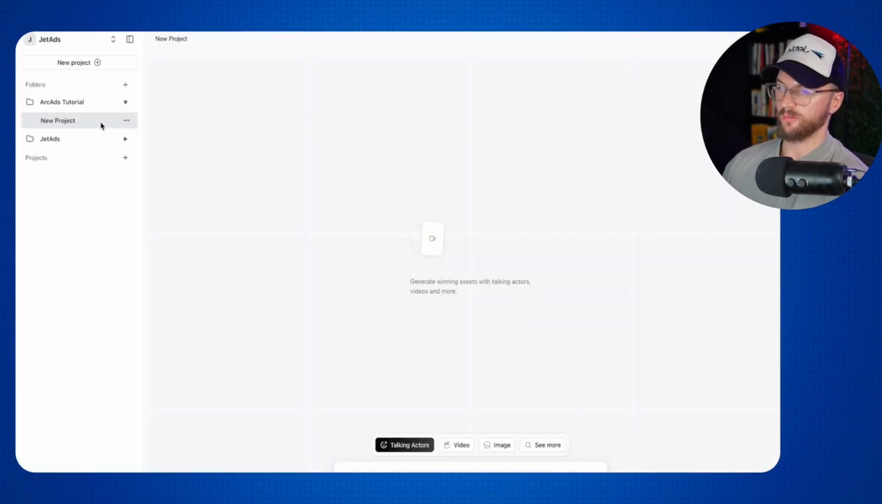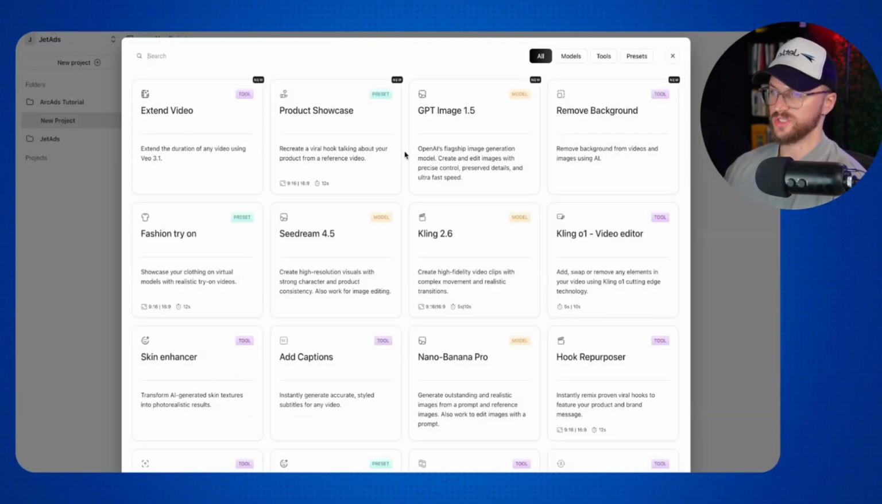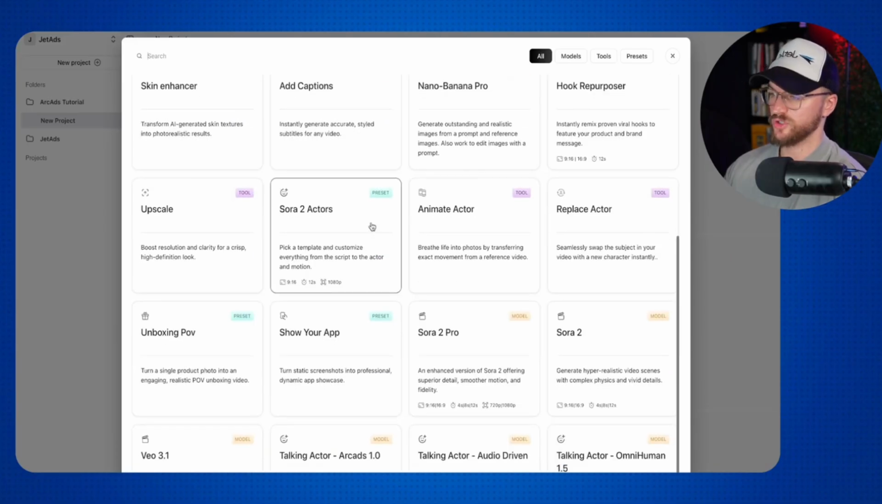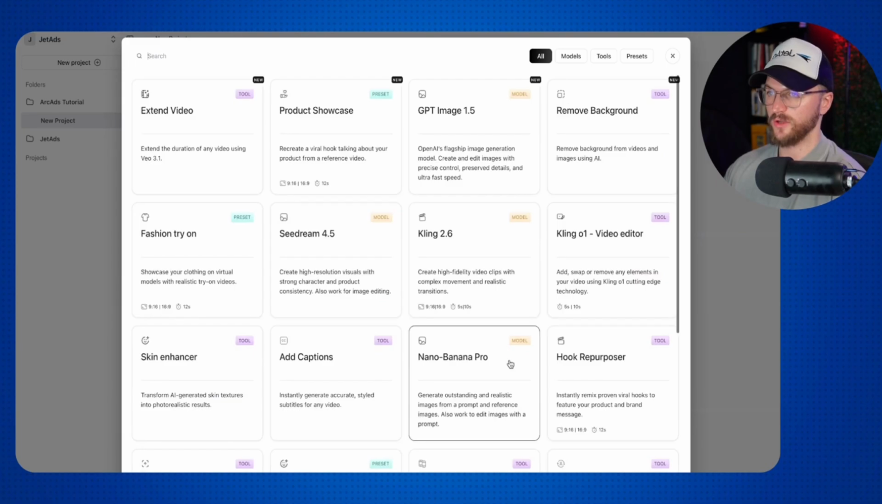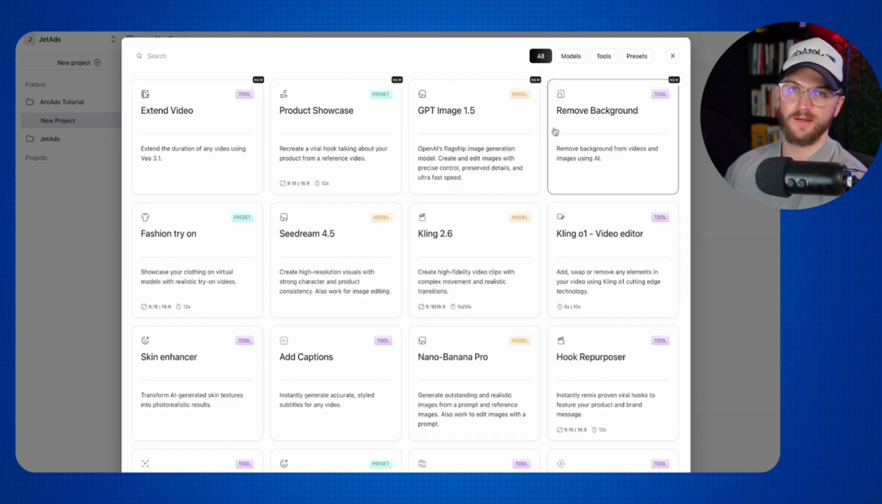Now, the first thing that we're greeted with here is that we are able to add in our script. Then we can choose our talking actors, our video or image, and we can also go see more right here. They also have a variety of different capabilities and models that you can use inside of ArcAds. So you can use Nano Banana Pro, for example. You can also use Kling. They have specific presets for fashion try-on. They have Sora 2. They have Veo 3.1, among many other models that you can select from. And these allow you to tailor the experience for exactly the type of look that you're looking for.